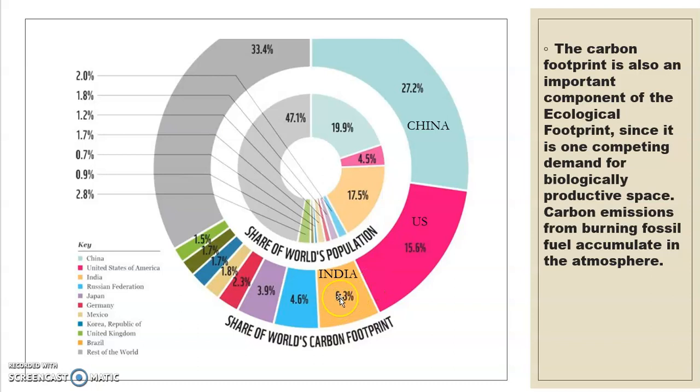Here one more thing to be noted is the amount of population each country shares. Our country is sharing 17.5% of the total population of the world, and we are emitting only 6.3% of carbon dioxide. Whereas the US shares only 4.5% of the world population, and they are emitting 15.6% of carbon footprints. So the US is on the top, emitting more carbon particles in the environment, and later on China.